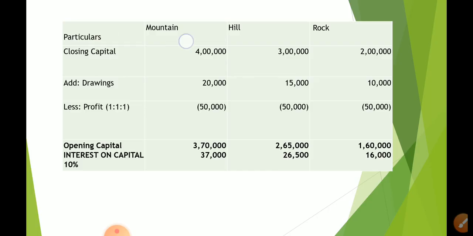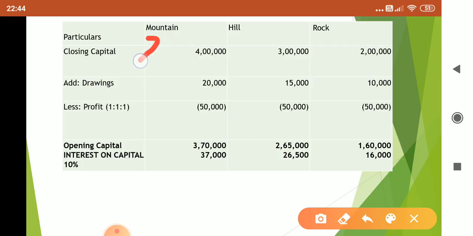Particulars, then Mountain, Hill, Rock. Underneath you can write, I just missed out on it, within bracket rupees, rupees and rupees. And remember to put the new rupee symbol. What is the new rupee symbol? This. Okay. Now we have the closing capital given because it is mentioned clearly after the close of accounts. So this is the closing capital for the three partners.